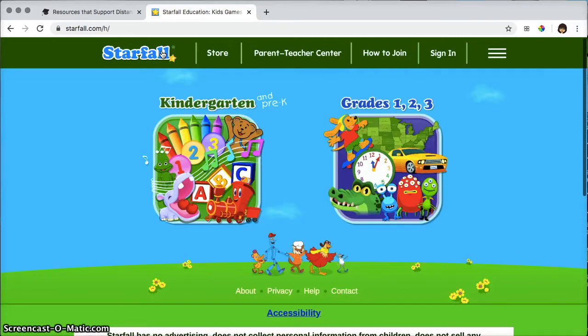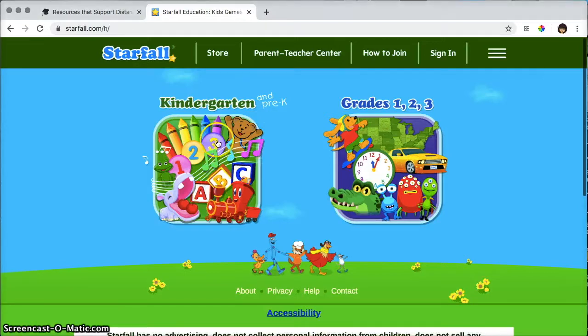There are a lot of Starfall's features that are available for free, and those are the ones that I'm going to show you today. If we consider the few number of weeks that we have left in distance learning this year, you'll see that there's plenty to last you until the end of the school year. And if you choose to continue with Starfall beyond this year, you'll probably find that most of what you need is already available in the free versions available in this program. So I'm going to start by showing you some of what Starfall has to offer and what that content looks like.